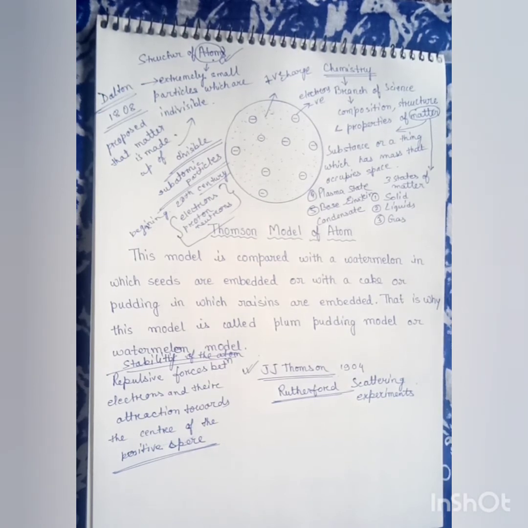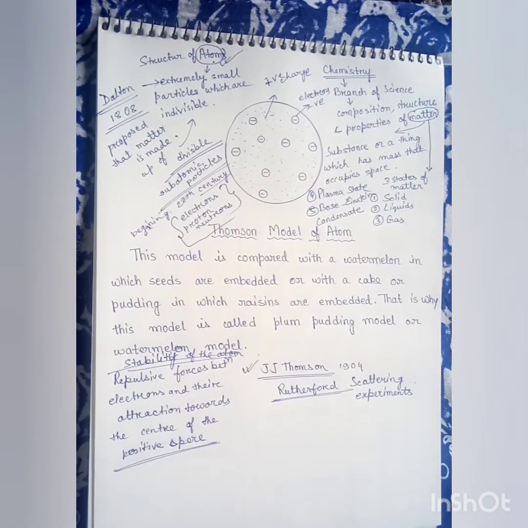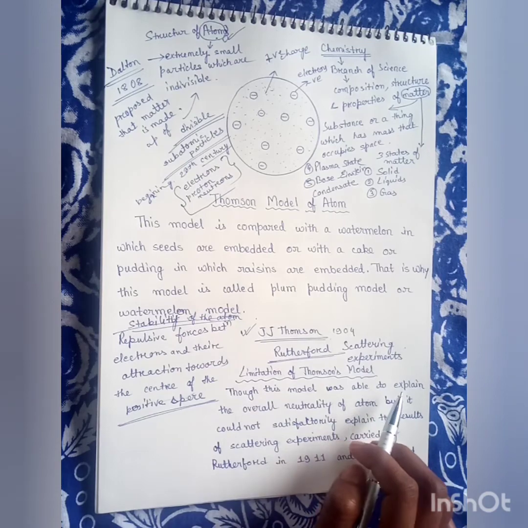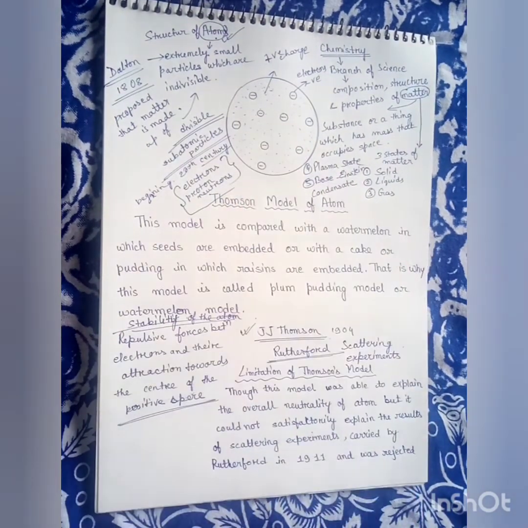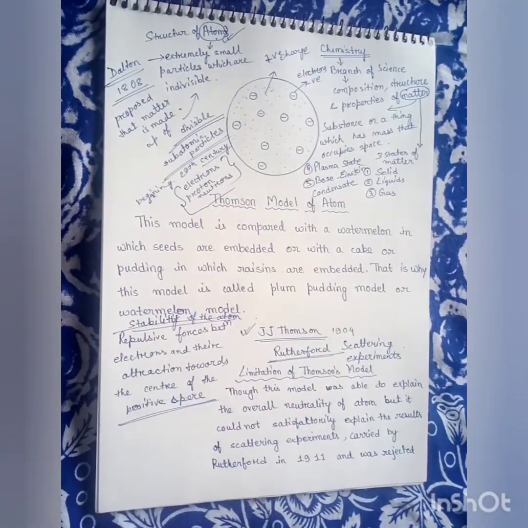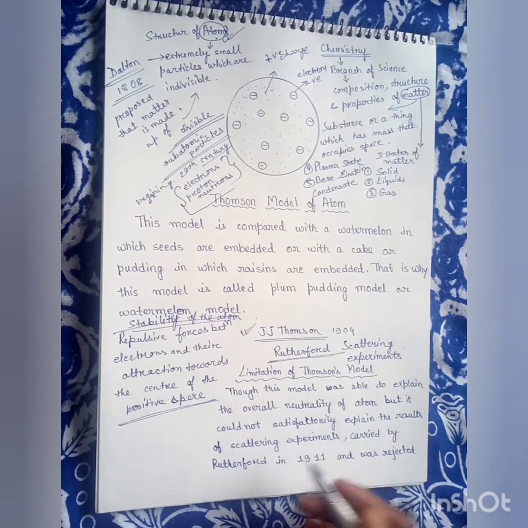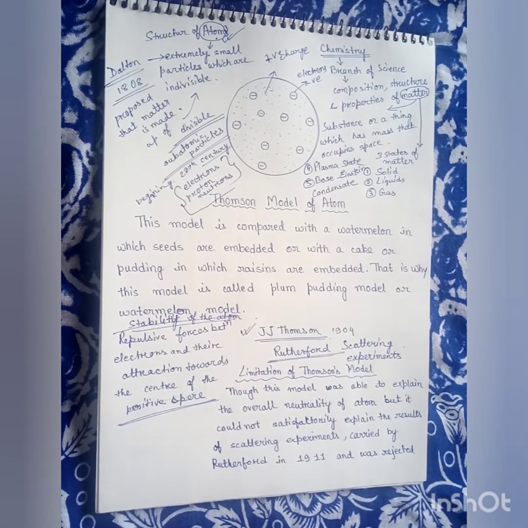Now you see what limitations J.J. Thomson's atomic model has faced. Though this model was able to explain the overall neutrality of the atom, it could not satisfactorily explain the results of scattering experiments carried out by Rutherford in 1911 and was rejected. So I think you have known the limitations of Thomson's atomic model and why it was rejected.